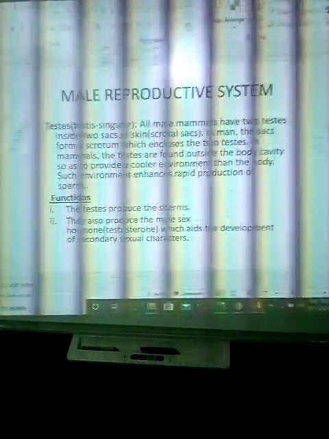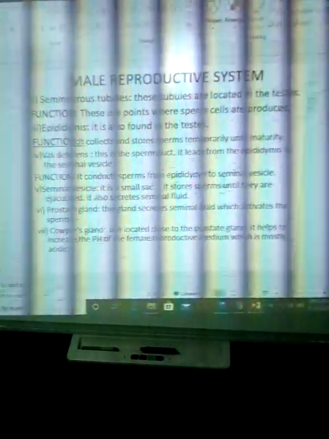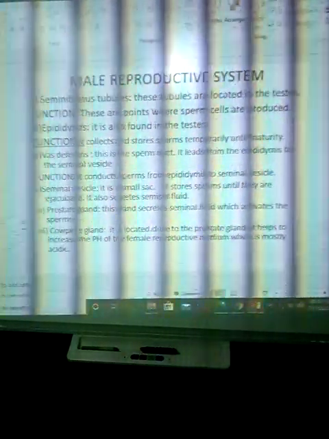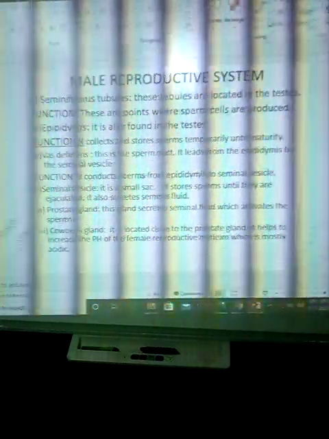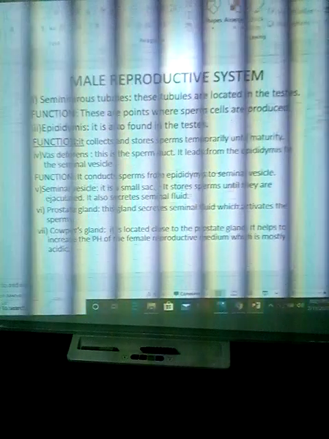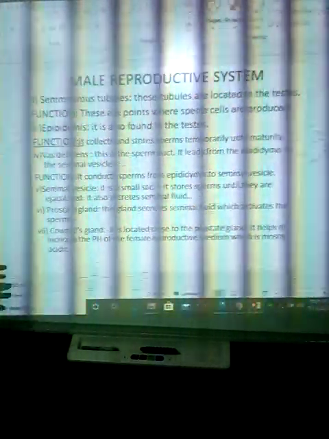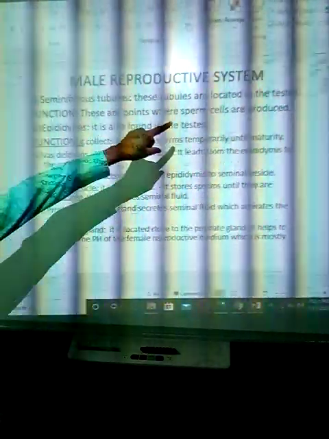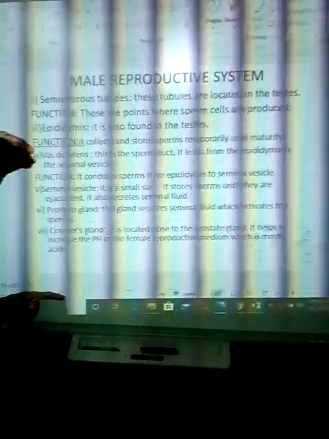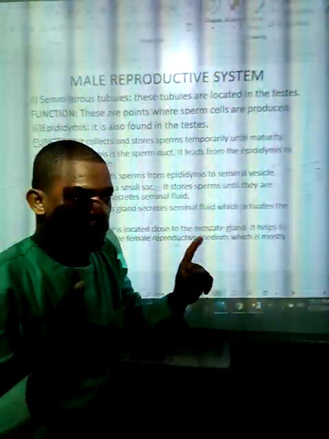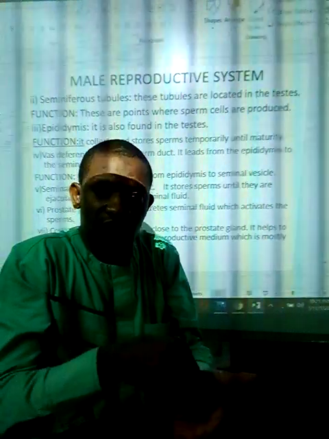That's the function of the testis: to produce sperm cells and to produce the male hormone, which is called testosterone. Testosterone is responsible for secondary male sexual characteristics. I've told you all of this. Seminiferous tubules are located in the testis. Function: they are the points where sperm cells are produced. Seminiferous tubule, please take notes. In case it was missed some lines ago, it is the point where sperm cells are produced.